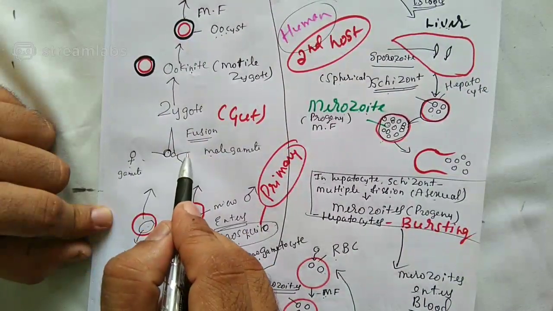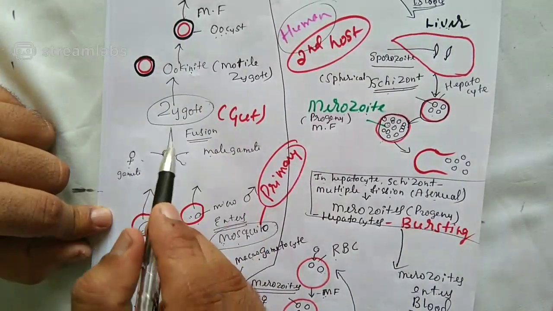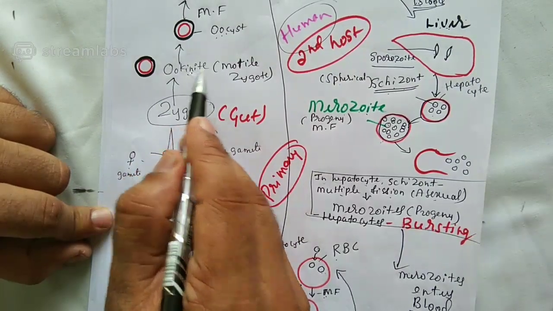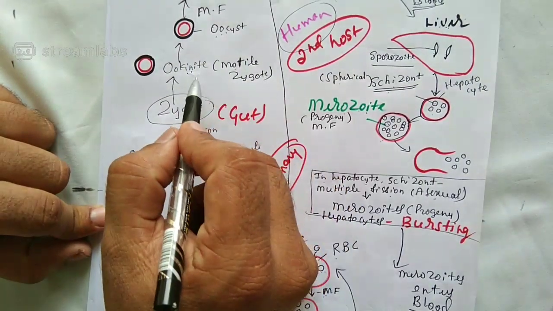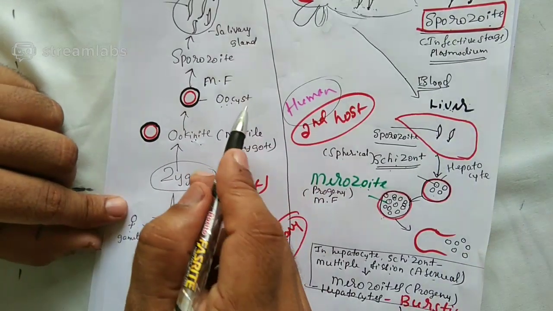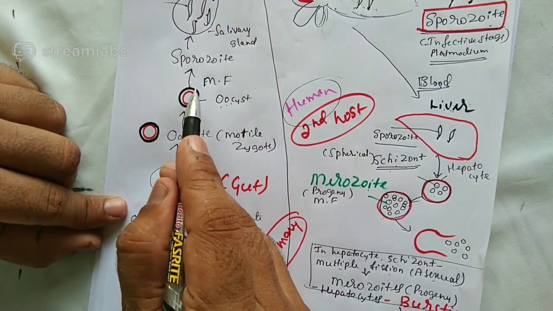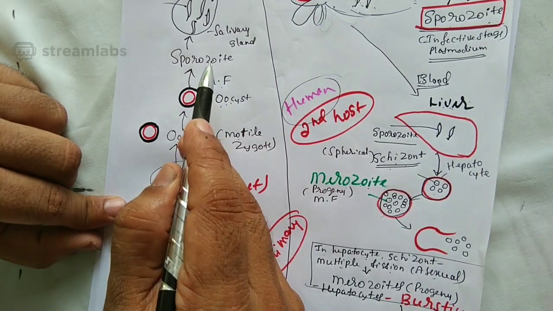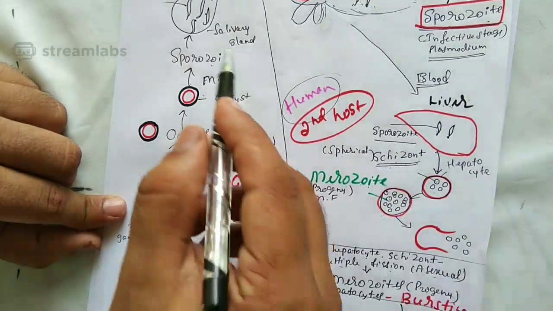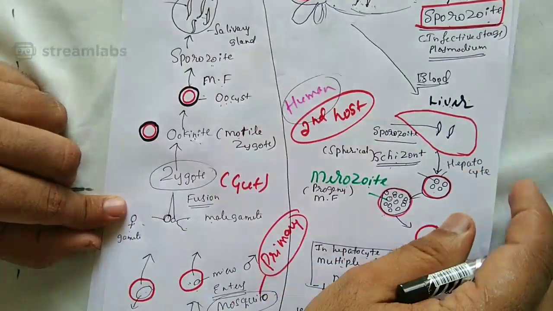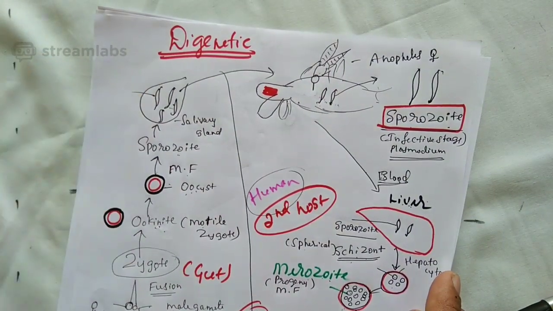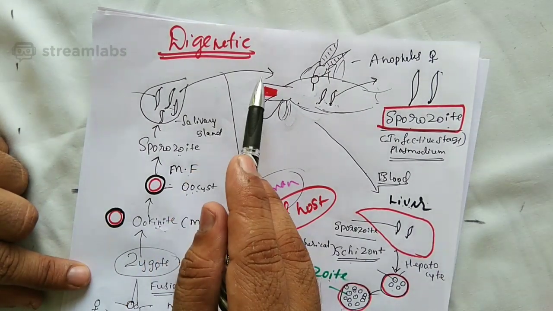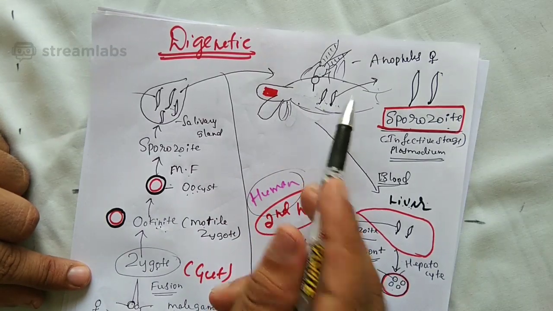Male and female gametes fuse to form the zygote, and the zygote becomes a motile zygote, the ookinete. The ookinete becomes an oocyst covered by a wall layer. The oocyst undergoes multiple fission to become sporozoites, which migrate to the salivary gland and are stored there. From the salivary gland, during the mosquito bite, it once again enters the human body.